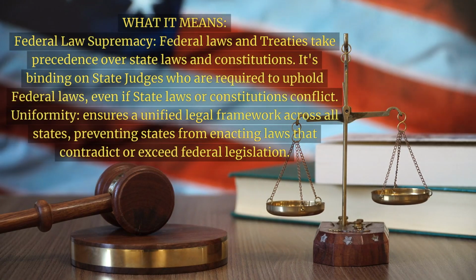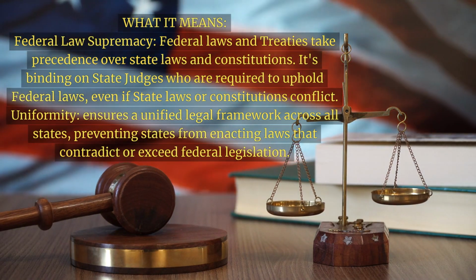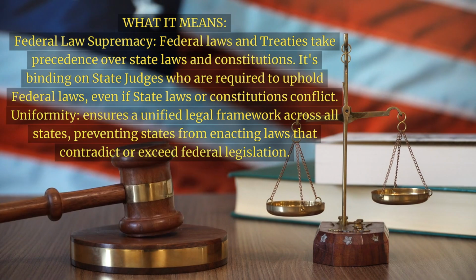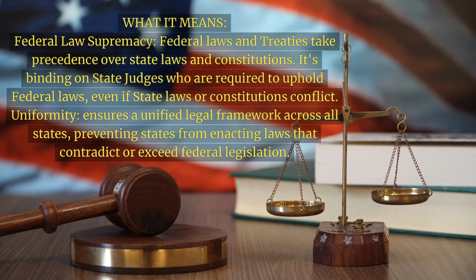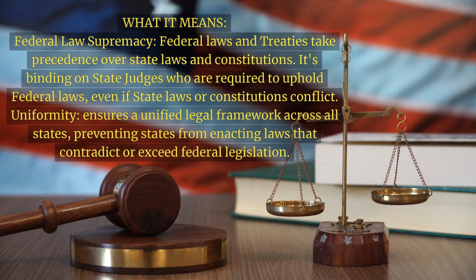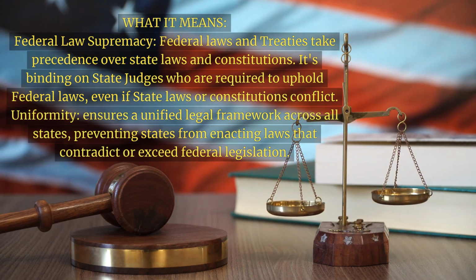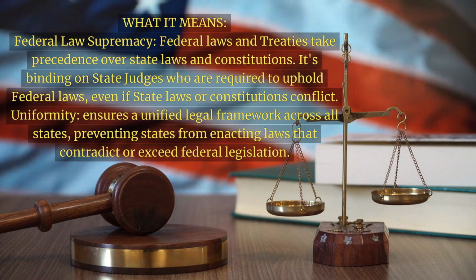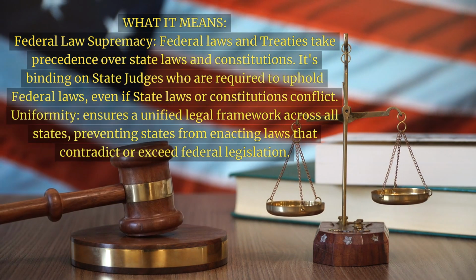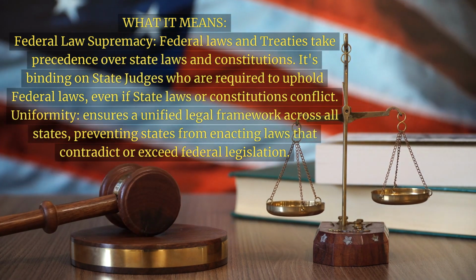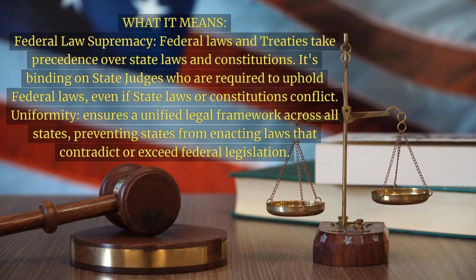What it means: federal law supremacy. Federal laws and treaties take precedence over state laws and constitutions. It's binding on state judges who are required to uphold federal laws, even if state laws or constitutions conflict. Uniformity ensures a unified legal framework across all states, preventing states from enacting laws that contradict or exceed federal legislation.